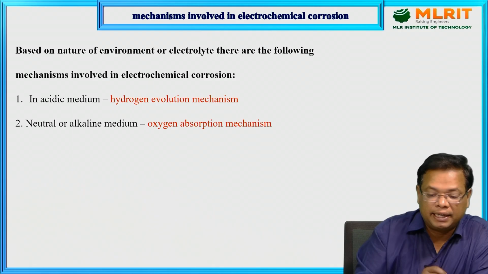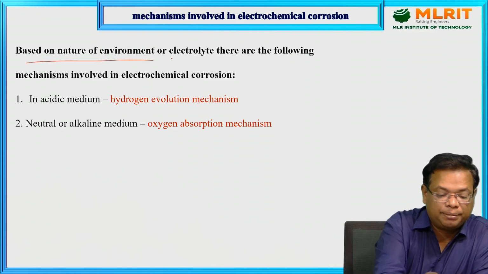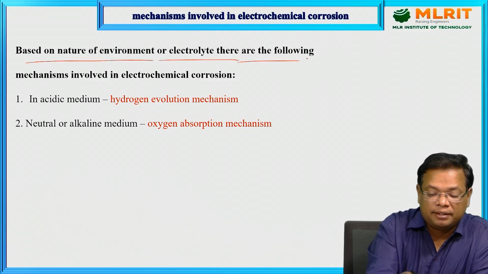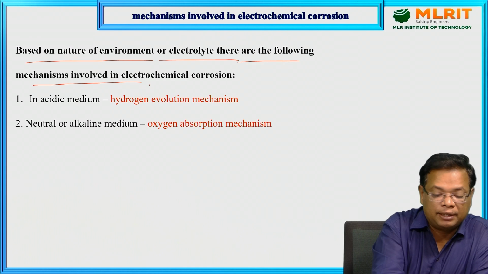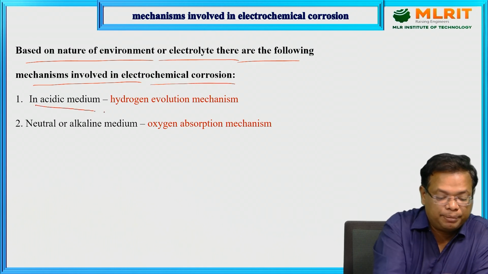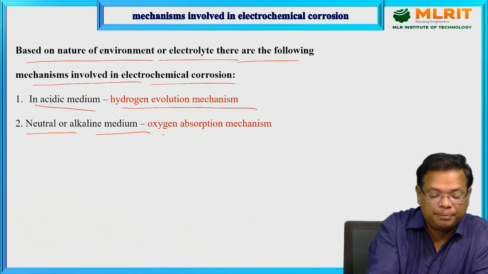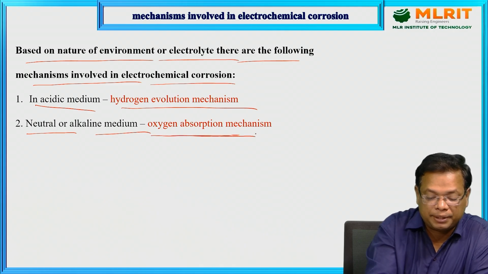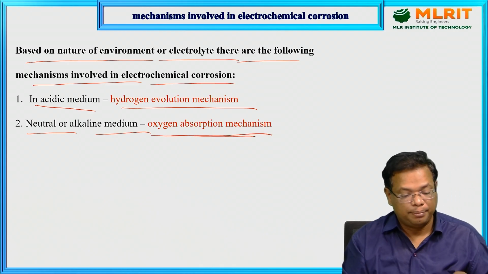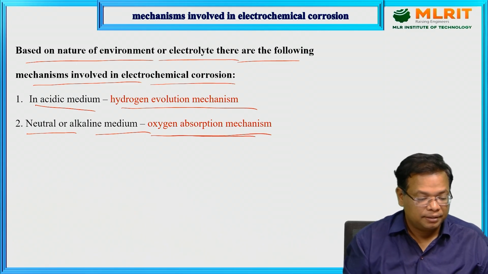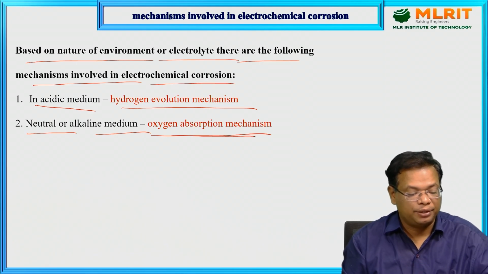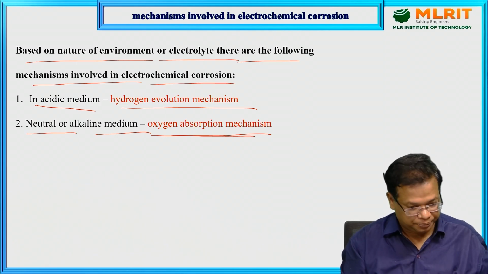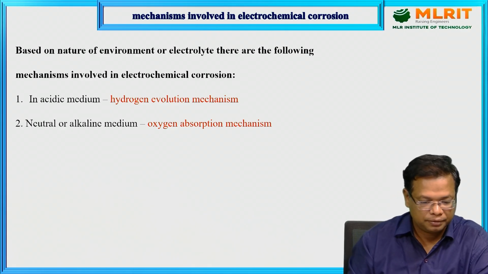Mechanisms involved in electrochemical corrosion. Based on the nature of the environment or electrolyte, there are the following mechanisms involved in electrochemical corrosion. In acidic medium, the hydrogen evolution mechanism, and in neutral or alkaline medium, the oxygen absorption mechanism.